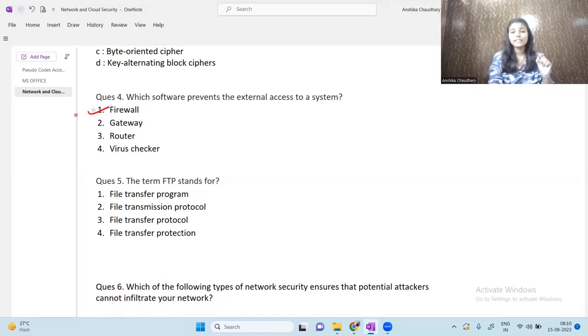So firewall, as it's a network security system that controls and monitors the incoming and outgoing traffic based on some previously defined security rules. So the correct answer is firewall.